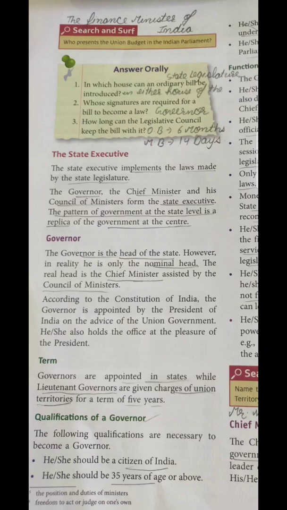If he is a member of the parliament, he is not able to handle the state in a proper way, so he must not be a member of the parliament or the state legislature, because he is above the state legislature. The last bill is signed by the governor, so definitely he is not a member of the state legislature and not even the parliament.